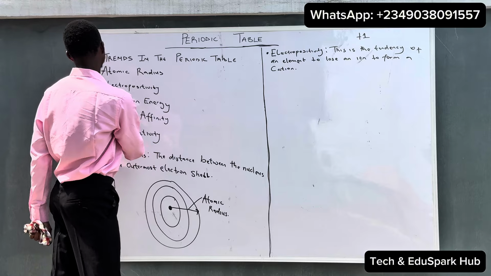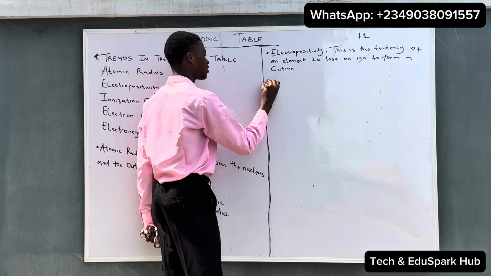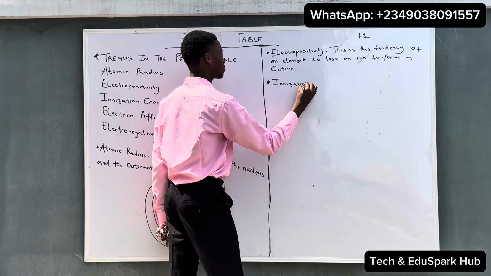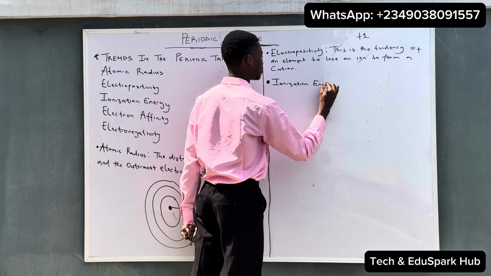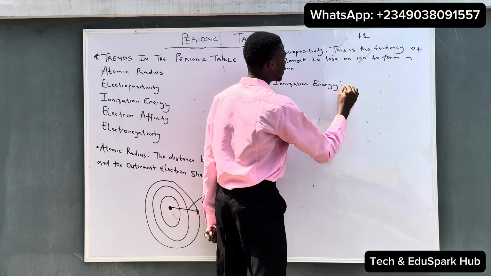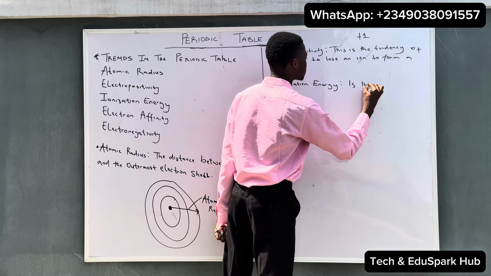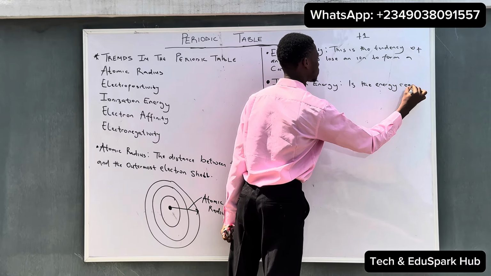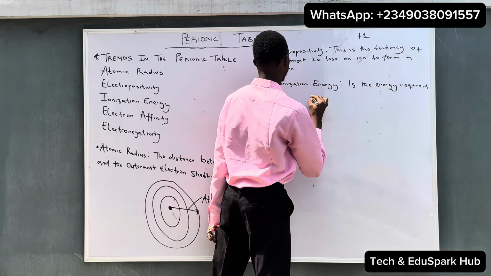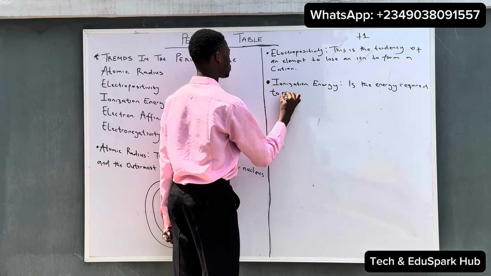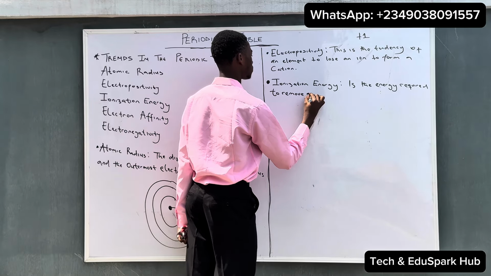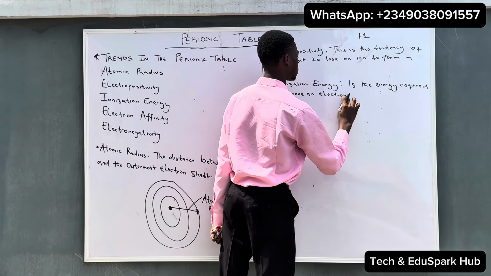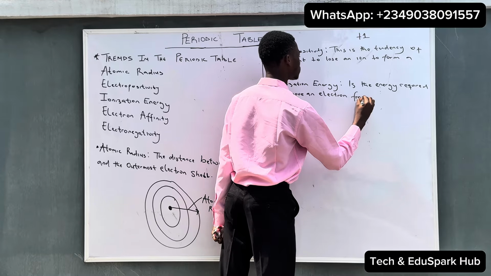Another definition that we have is ionization energy. Ionization energy is the energy required to remove an electron from a gaseous atom.